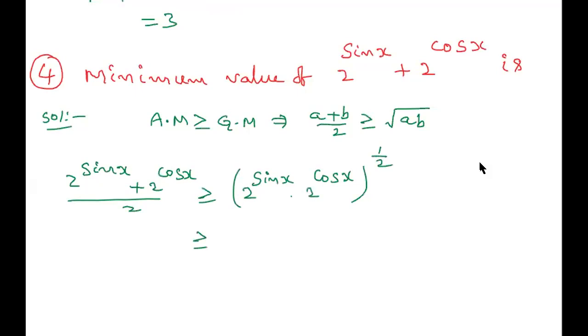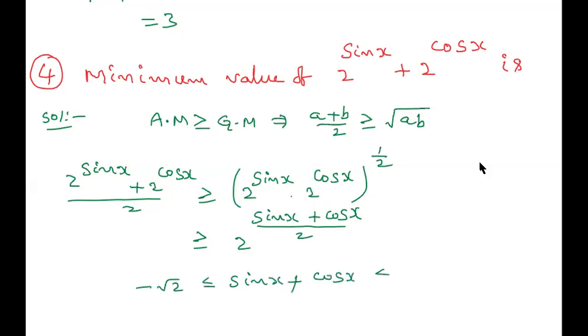Now here the bases are equal, so the powers should be added. Adding that, we get sin x + cos x, whole power 1/2. Now what is sin x + cos x? Sin x + cos x value lies between minus root 2 and plus root 2. This condition we already know.